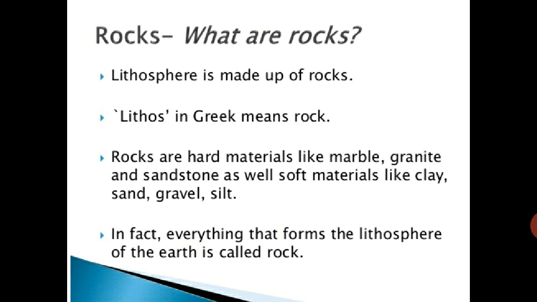See, what are rocks? The lithosphere is made up of rocks. Lithosphere means the upper layer, where the sand is. Lithos in Greek means rock. Rocks are hard material like marble, granite and sandstone, as well as soft material like clay, sand, gravel and slate. Don't think that rocks means only hard material. Rocks are soft also and hard also. Both types of rocks are there. In fact, everything that forms the lithosphere of the earth is called rock.